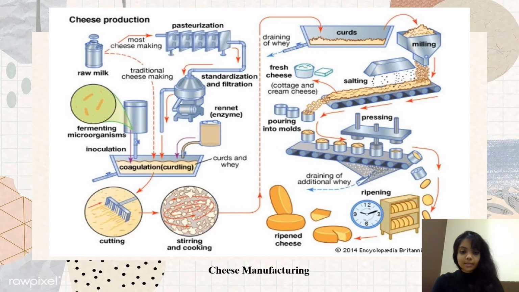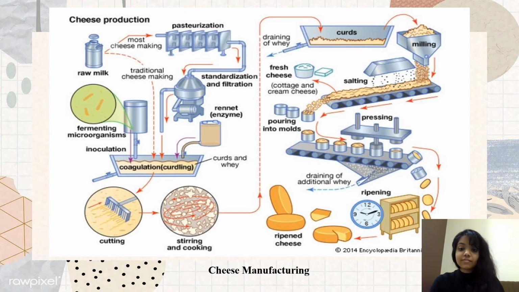If you look at this table here, I have placed how cheese is manufactured, and I will talk about the steps of most cheese making. Raw milk would undergo pasteurization and then standardization and filtration, and during the coagulation step, rennet, which is a type of enzyme, would be added and curds and whey would be formed. The next step would be the cutting of the curd, stirring and cooking, and then the curds would be drained, and then after that they would undergo milling, and during the milling step the cheese would be salted.